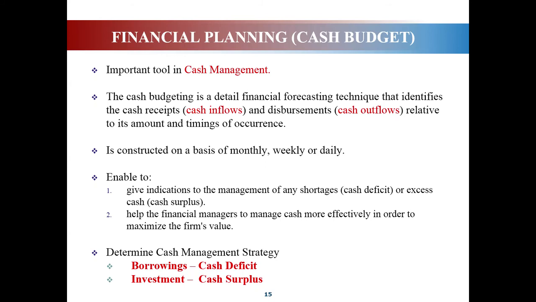Okay, now let's discuss the second part of this chapter, financial planning, which emphasizes the cash budget. Okay, so this cash budget is an important tool in cash management. Cash budgeting is a detailed financial forecasting technique that identifies the cash receipts, which is cash inflows, money coming in, and disbursements, cash outflows, relative to their amount and timing of occurrence.